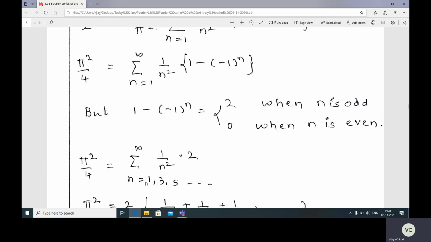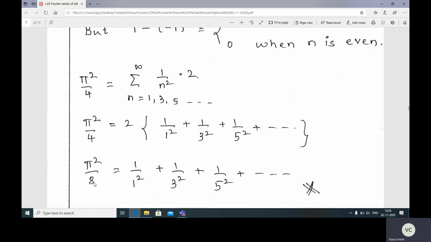But 1 minus minus 1 raised to n is 2 when n is odd, and 1 minus minus 1 raised to n is 0 when n is even. So pi square by 4 is equal to summation of n is equal to odd values of n. So 1, 3, 5, 7, 9, so on up to infinity, 1 by n square. This is as it is. For odd values of n, we have 1 minus minus 1 raised to n is 2. So substitute. Take this 2 to this side. So pi square by 8 is equal to, substitute n is equal to odd values 1, 3, 5, 7, 9, so on.